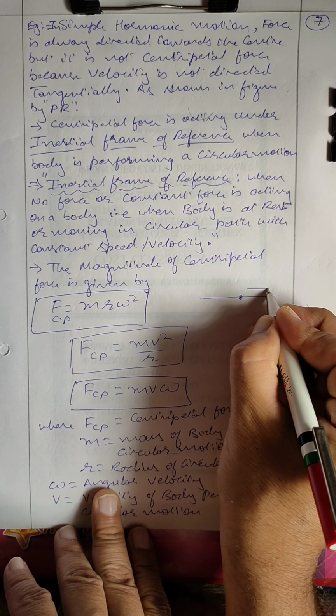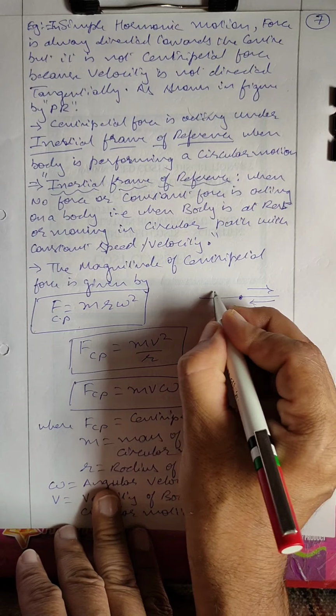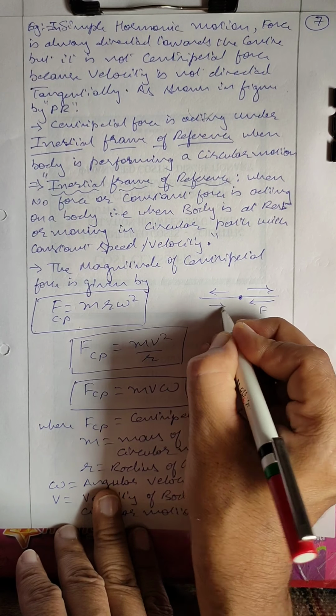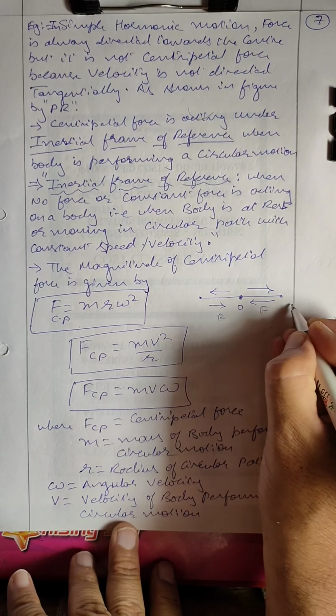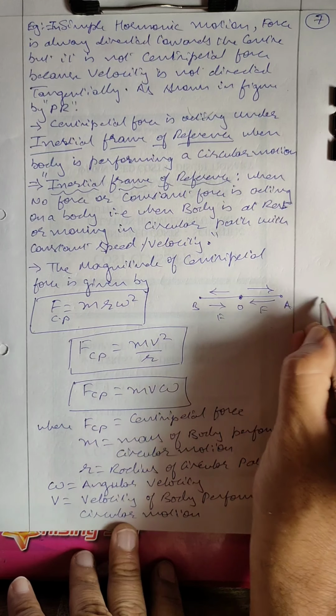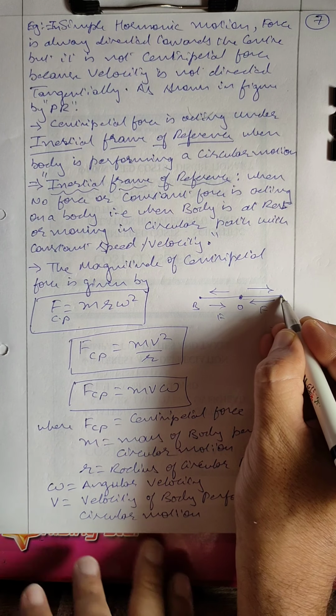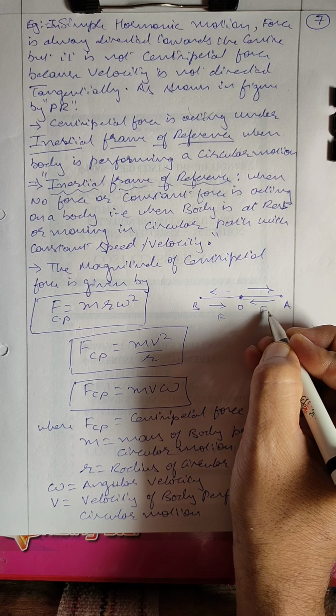If the body is moving in this way, the force is acting in this way. This is to and fro motion, O, A and B. Continuously the body is moving like this. When the body moves away from the center, the force acts toward the center. This is centripetal force acting toward the center.